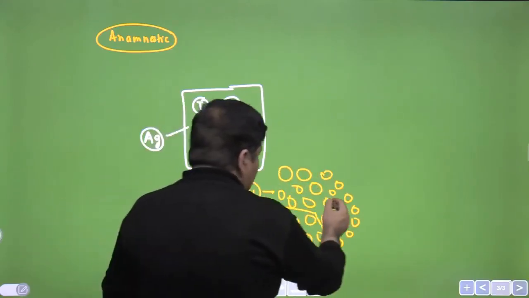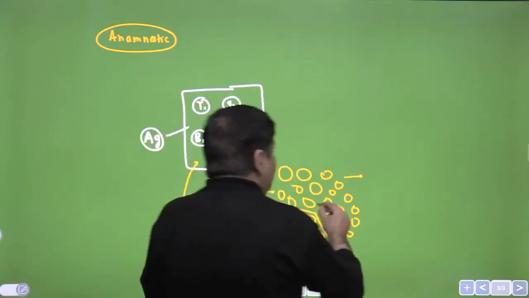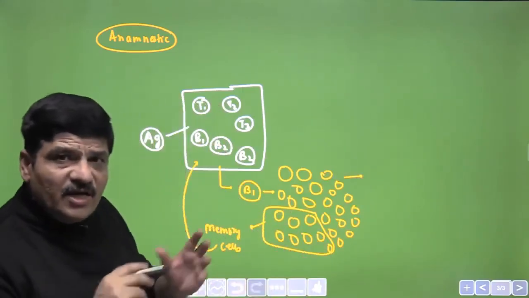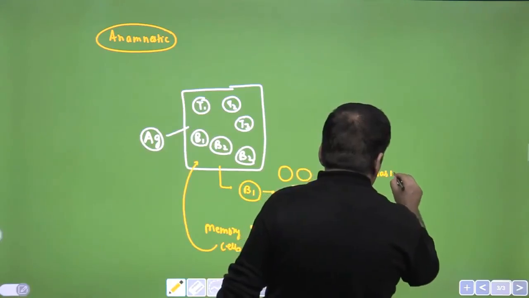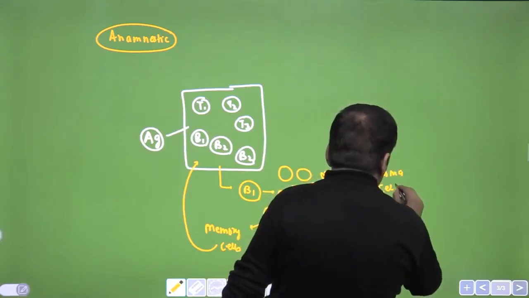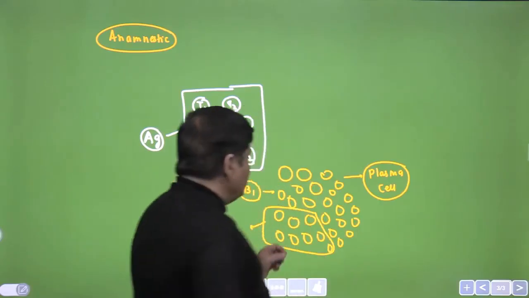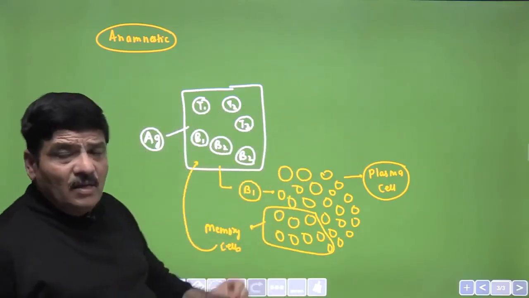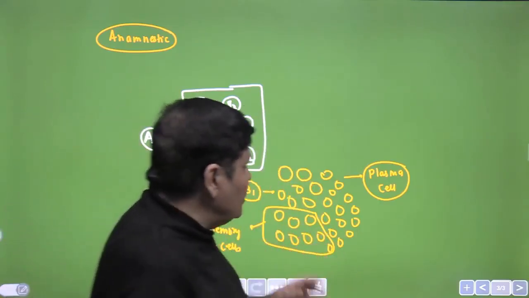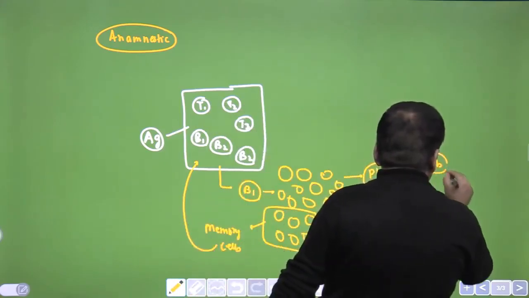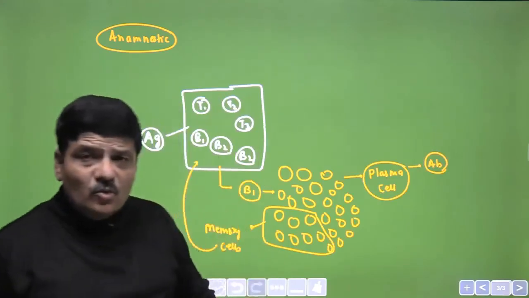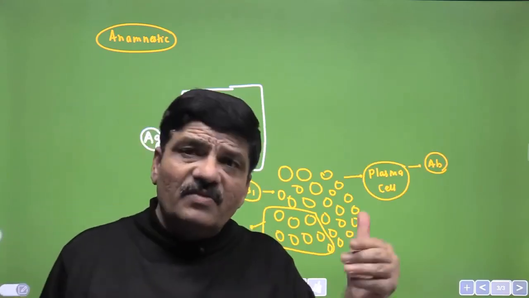The other B cells get differentiated into effector cells, and these effector cells are called plasma cells. Some time may be required for the differentiation of these cells into plasma cells. But once plasma cells get differentiated, they secrete large numbers of antibody molecules into the body fluids. So it is the plasma cell which is the effector B cell.